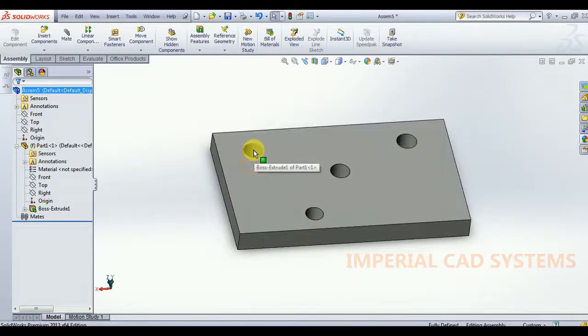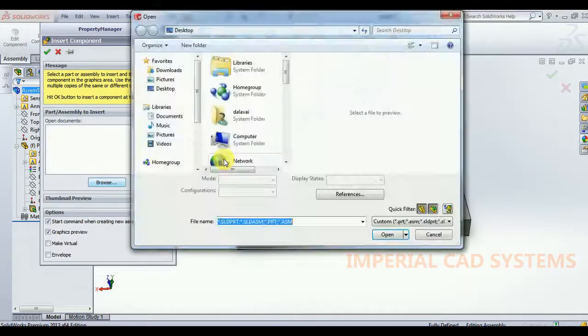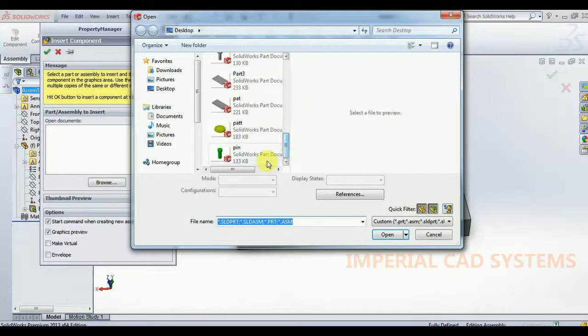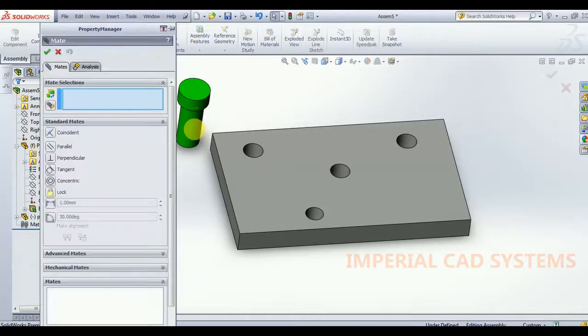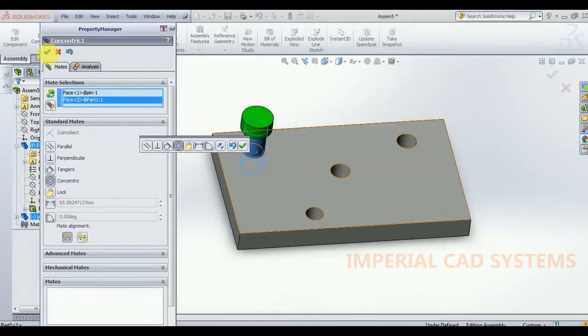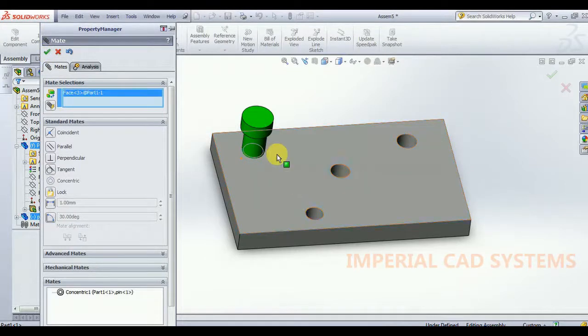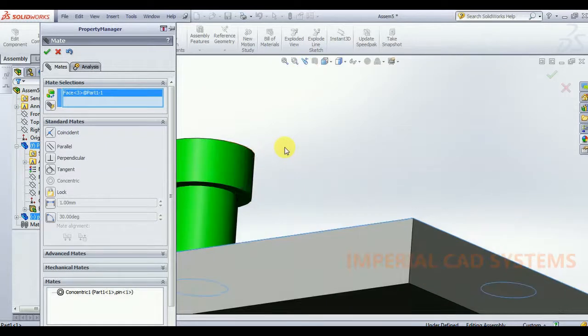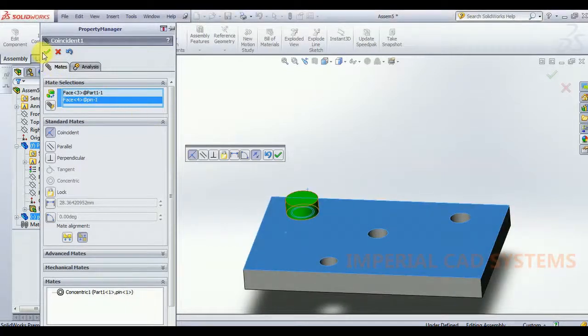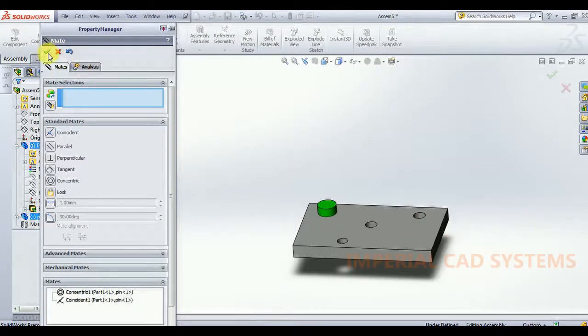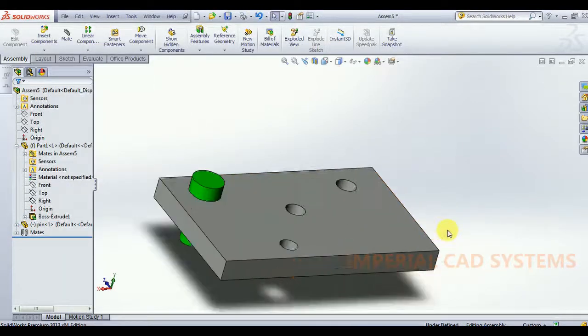Then if we insert a pin in any one of the holes, see, I go for insert component, browse, pin, open, go for mate, I contact with surface. Now to insert this pin in all these 3 holes.